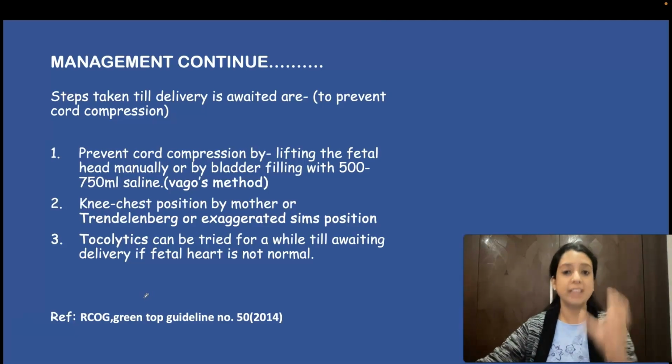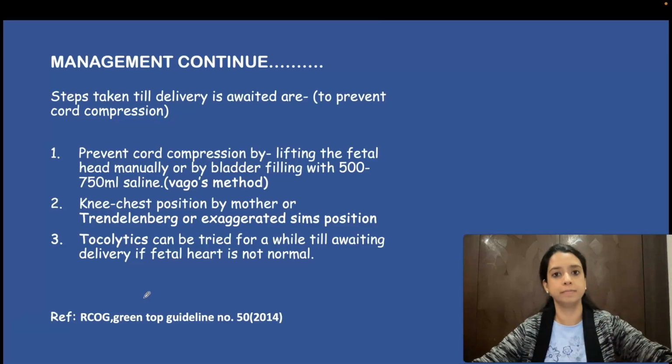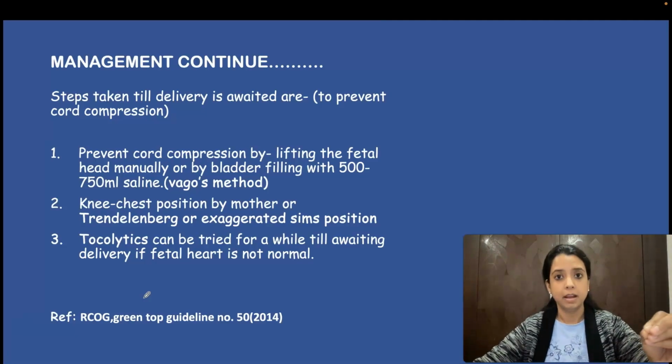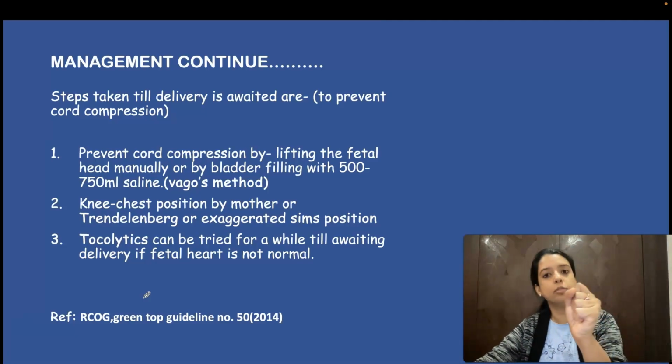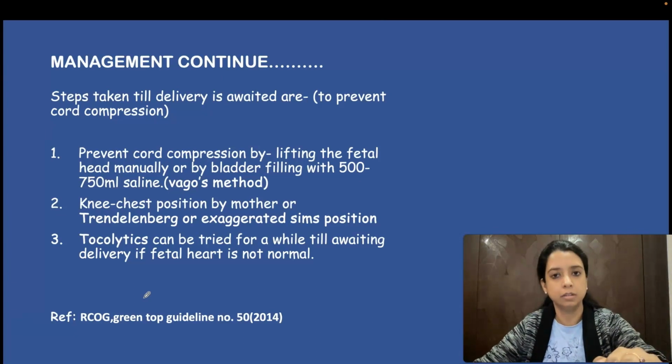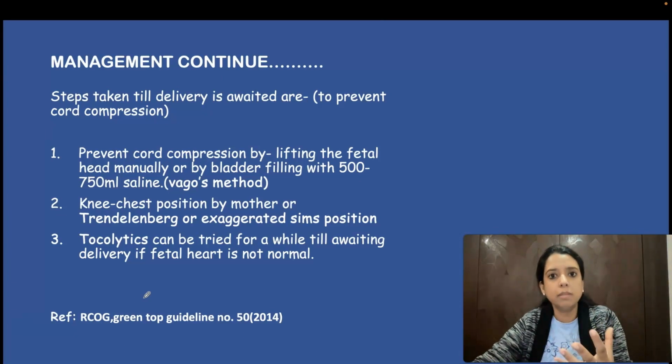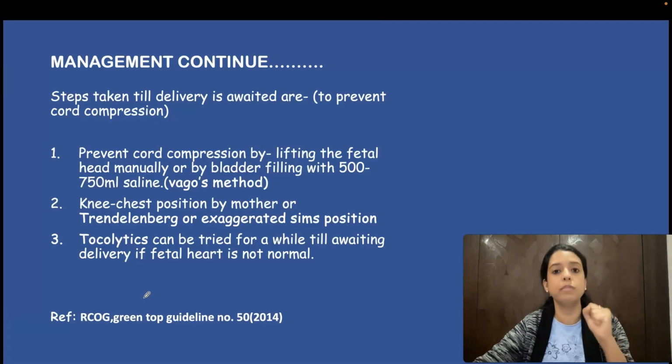First thing is you never touch the loops of cord. Using your hand, using a sponge, using a glove, whatever, you never touch it. Because of the outside environment, वैसे ही vasospasm है. As soon as you touch it, cord के लिए it's not very normal. Umbilical cord को कोई touch कर रहा है. As soon as you touch it, it will go into severe vasospasm. So you are never supposed to touch the loops of cord.